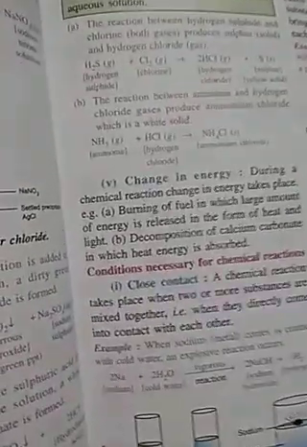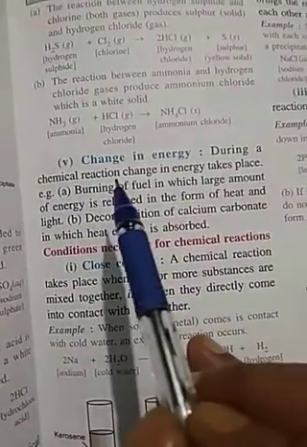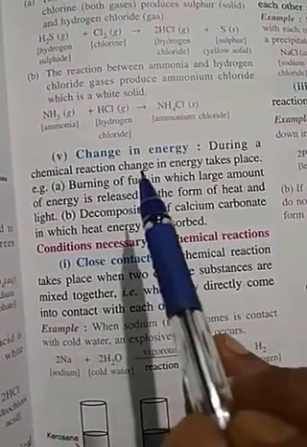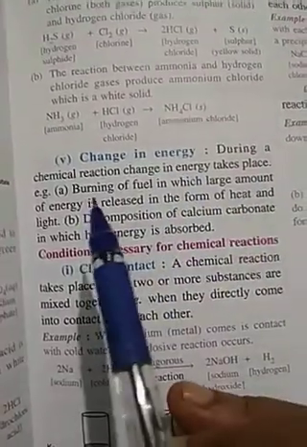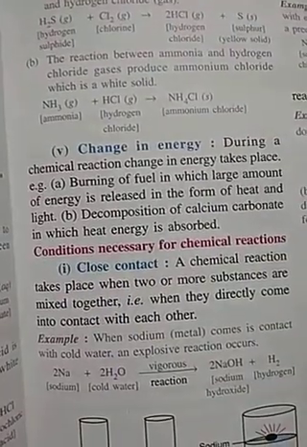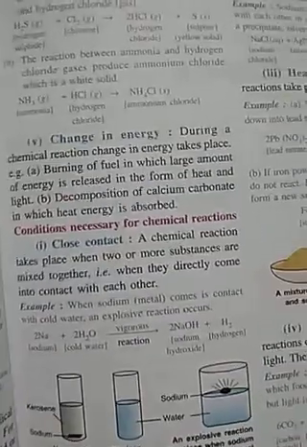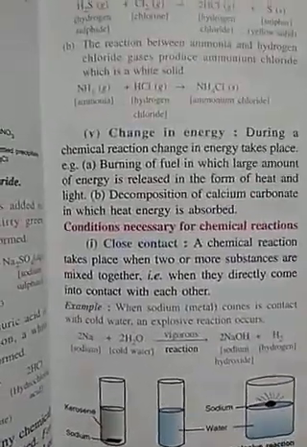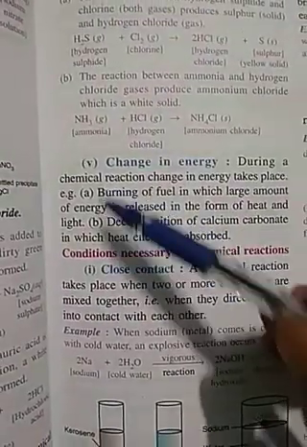So, change in energy takes place during a chemical reaction or chemical change. When fuel is burned, a large amount of heat energy is given out. When anything burns, we will study that these are two types of reaction.